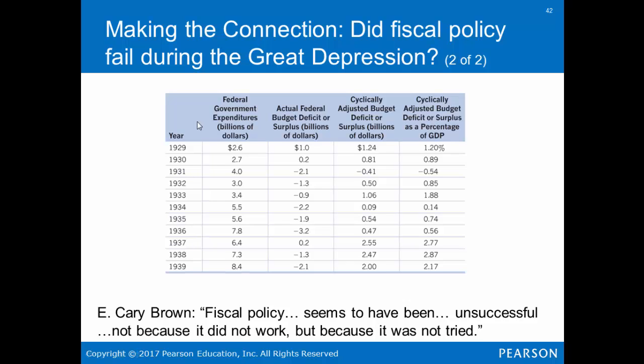So this talks about federal government expenditures, the actual budget deficit, and cyclical adjustments as a percentage of GDP.